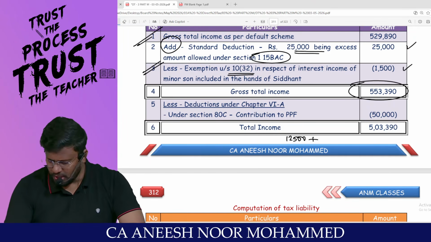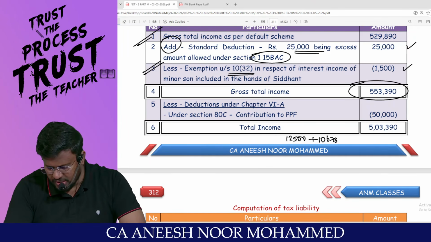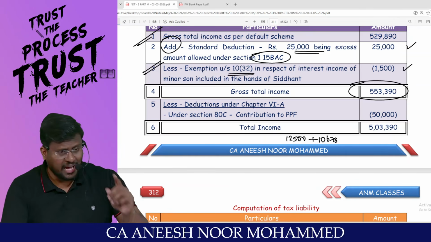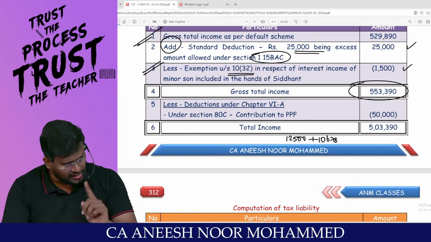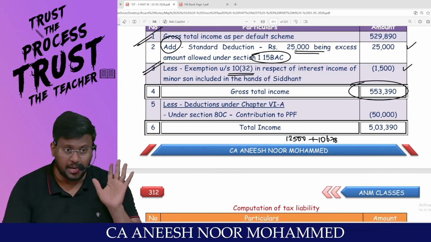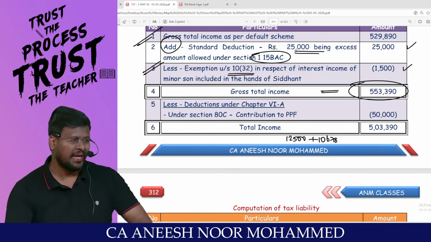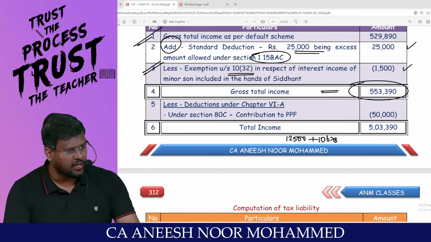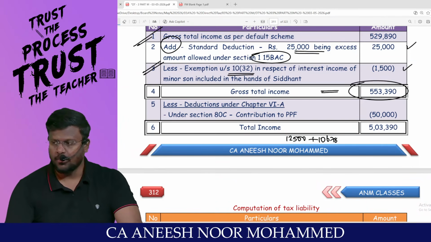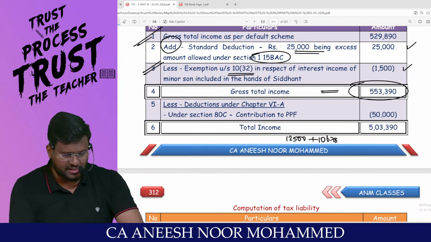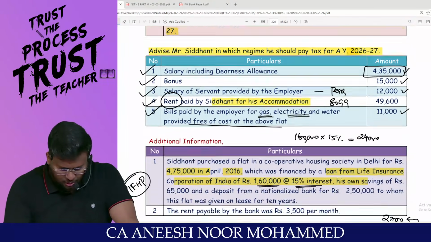Sir, 12,500 plus 10,678. But another difference between the default tax regime and the optional tax regime is the Chapter 6A deductions. Am I right, sir? This is only gross total income. Under the default tax regime, there won't be any Chapter 6A deduction.